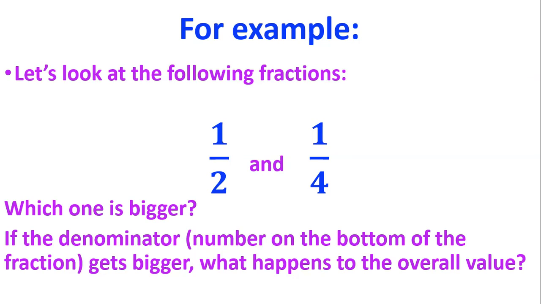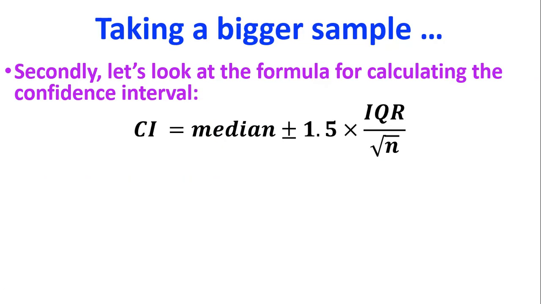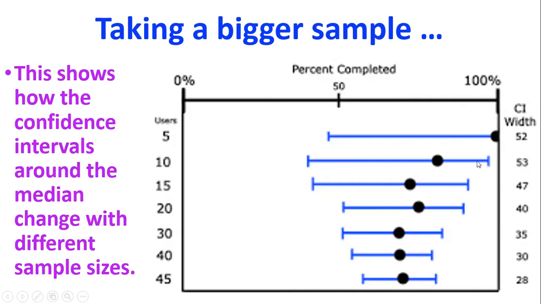So if the denominator, which is the number on the bottom, so that's comparing that number 2 compared to the number 4, if that denominator gets bigger, so I've gone from 2 to 4, what happens to the overall value? We're going from a half to 0.25. So as the number on the denominator gets bigger, the value of the whole fraction is getting smaller. So that means when we look at the picture there, that's why these confidence intervals are getting narrower, because the sample size is increasing.